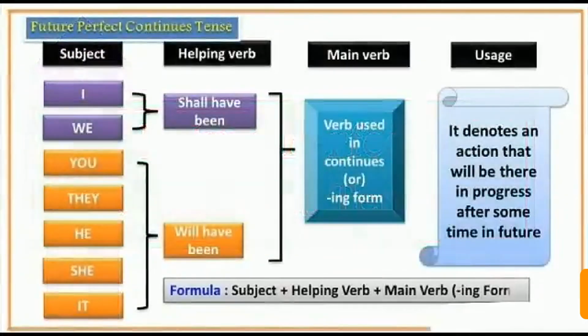In future perfect continuous tense, if the subject is I or we, then the helping verb will be shall have been, and then the ing form of the main verb will be used. In the same manner, if the subjects are you, they, he, she or it, then the helping verb will have been will be used and the ing form of the main verb will be there. So the formula will be subject plus helping verb plus main verb, with the ing form of the verb. Its usage is that it denotes an action that will be in progress after some time in future.